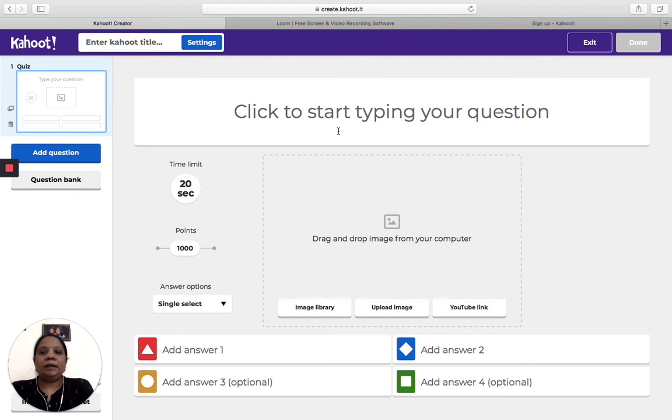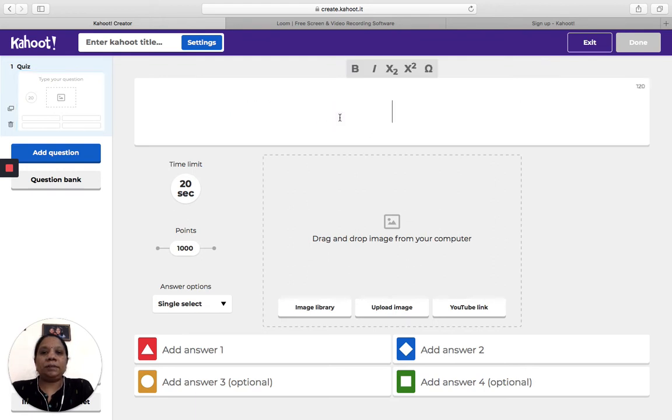First, let me type in the question here. This is the space where I have to type in the question. Let me show you a very simple question. Name the capital.